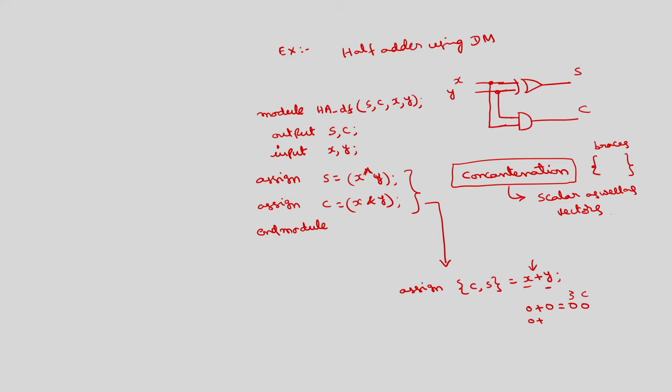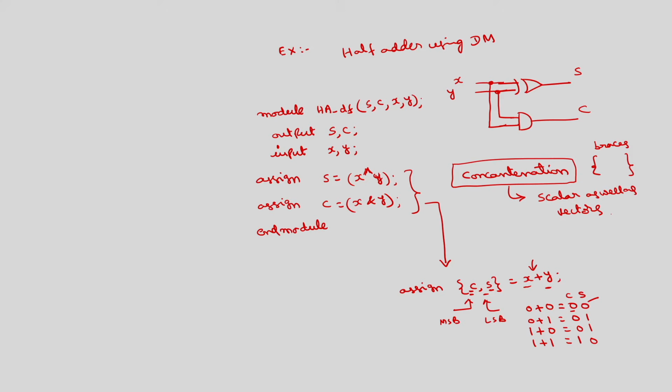or if I write this carry and sum in the same order, 0 plus 1 is sum is 1, carry is 0, 1 plus 0 is carry is 0, sum is 1, 1 plus 1 is carry is 1, sum is 0. So, in the order that they will generate, this is MSB, this is LSB. After this addition, the LSB bit is assigned to sum and the MSB bit is assigned to C. This is the concept of concatenation. We can apply it for scalars as well as vectors.